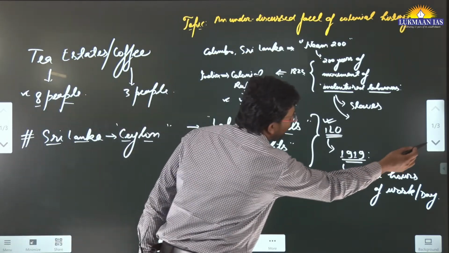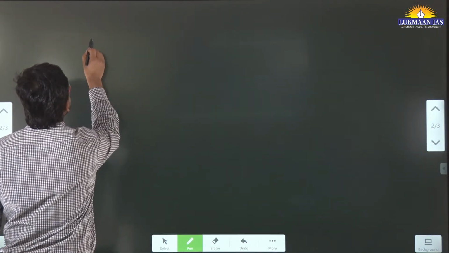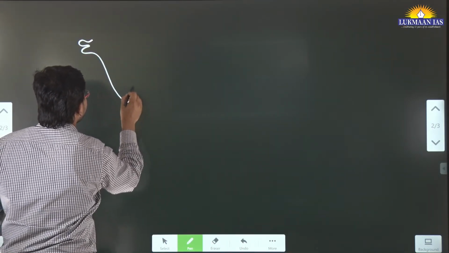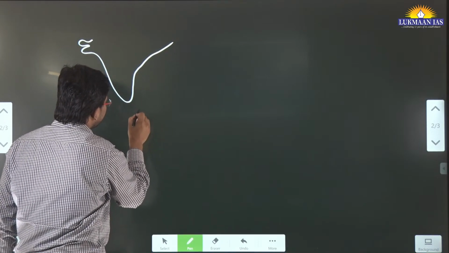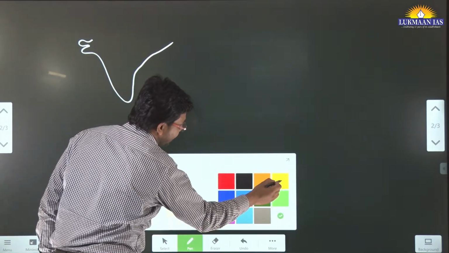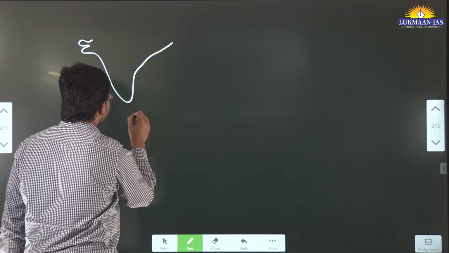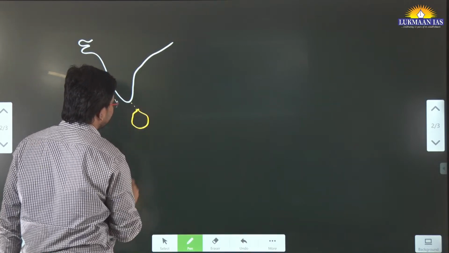Now let us quickly draw a map of Sri Lanka also to understand. Let's say this is the map of India, and this is where Sri Lanka as a country is located. I'll take another color. So this is the country, Sri Lanka. This is where Sri Lanka is located.